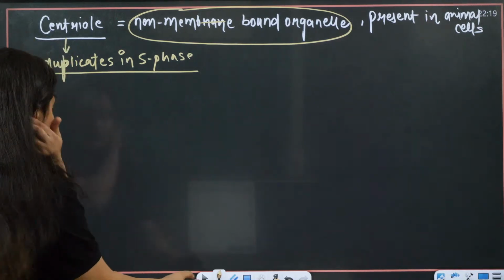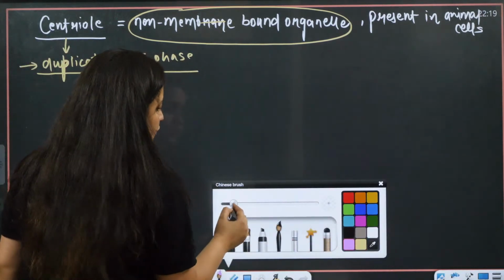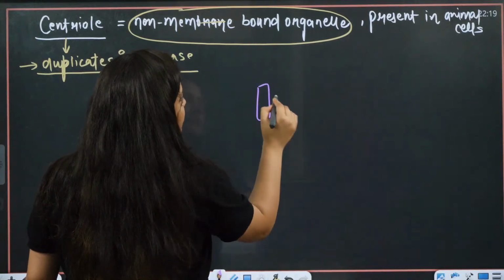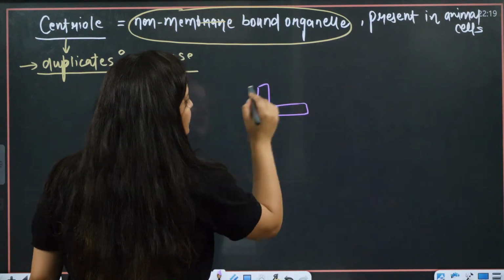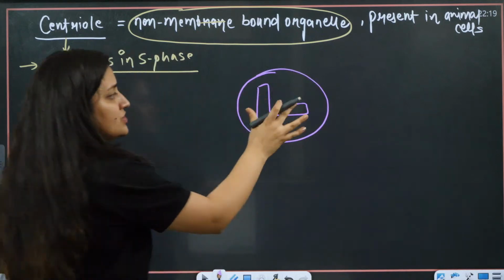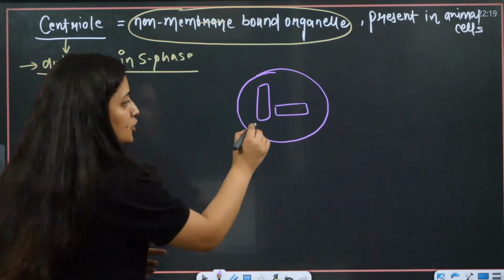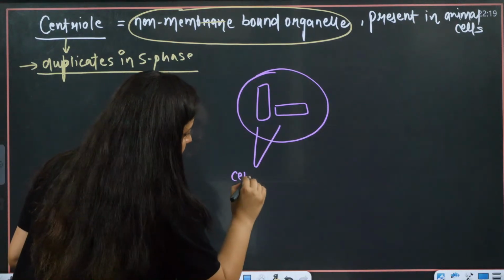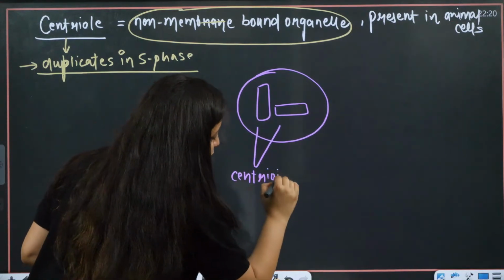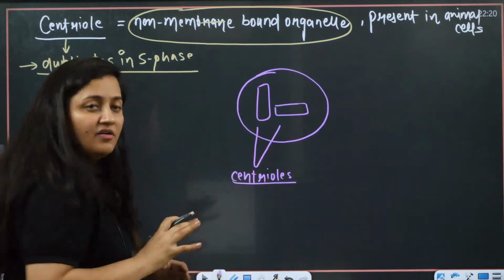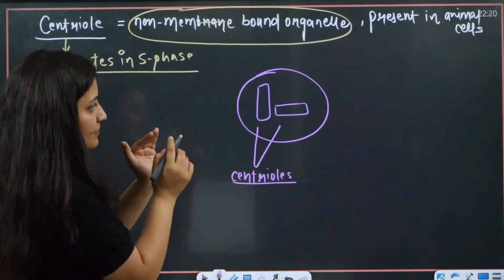In the animal cell, these centrioles help in the formation of spindle apparatus. Actually, what is going to happen? Two centrioles, this is important, please listen carefully. Two centrioles which are 90 degrees to each other, perpendicular to each other, will be placed.